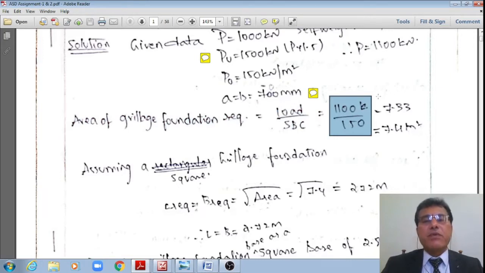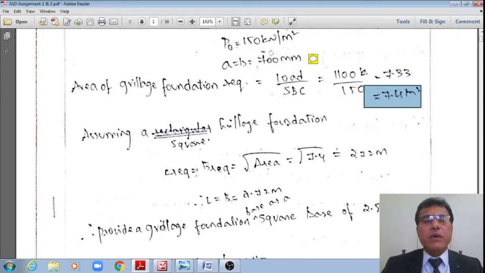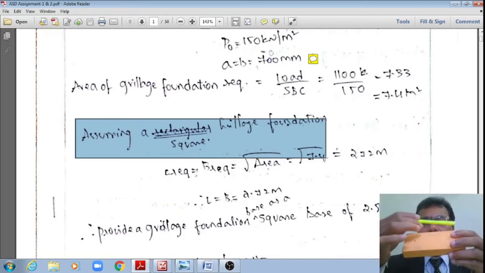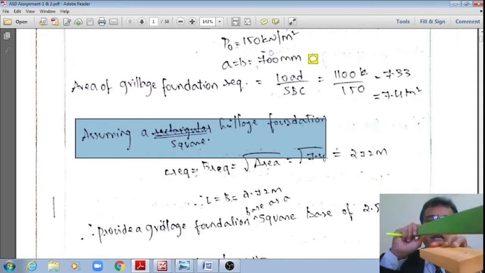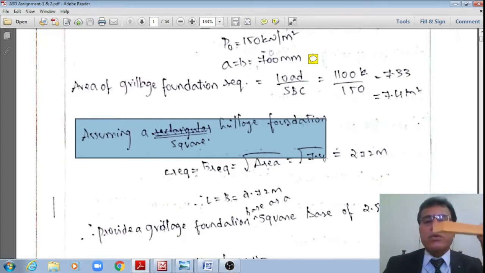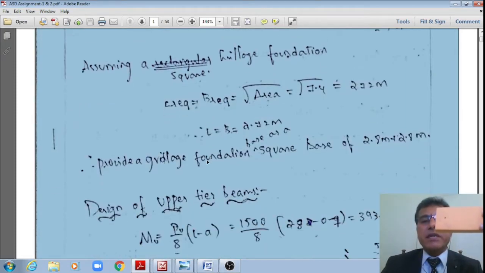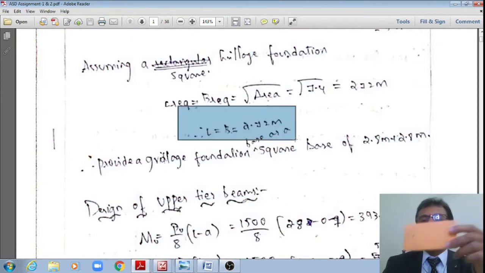All the inputs are in terms of kilonewton per meter square. Therefore I get the output as 7.33 meter square, or approximately 7.4 meter square. Assuming the grillage foundation as a square section, the length of the grillage beam is equal to the square root of this area. Square root of 7.4 is 2.72, which is the length as well as the breadth. L is equal to B is equal to 2.72, right?